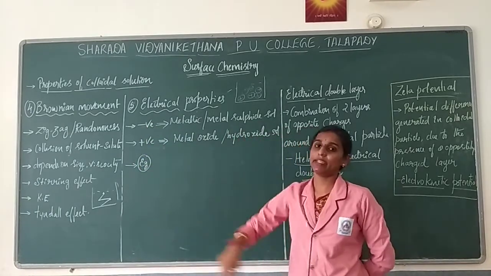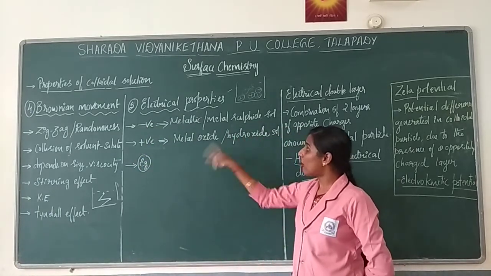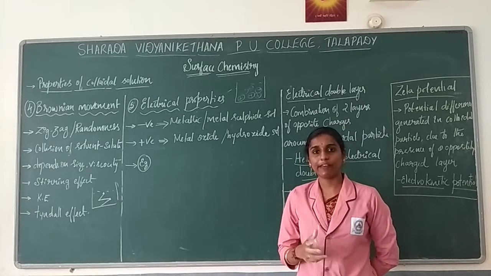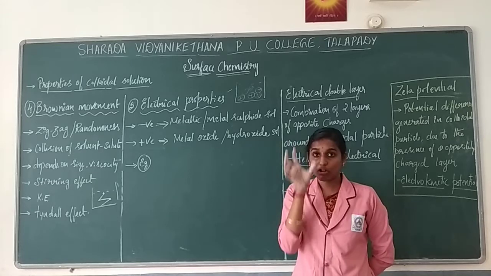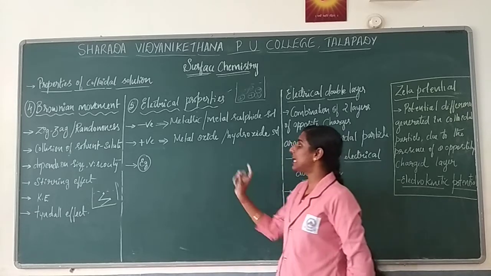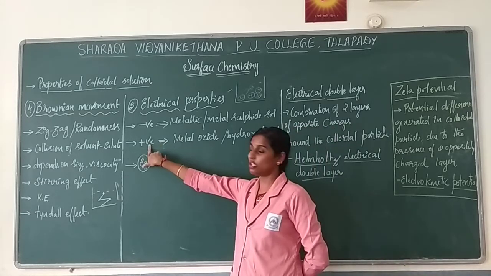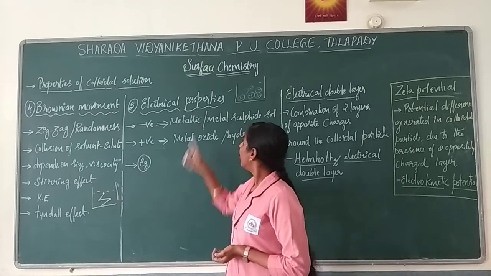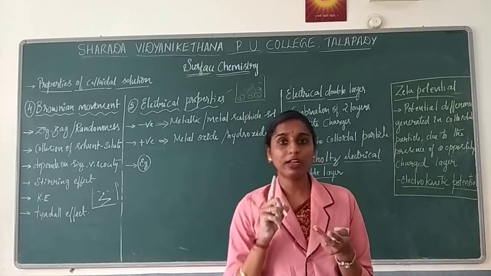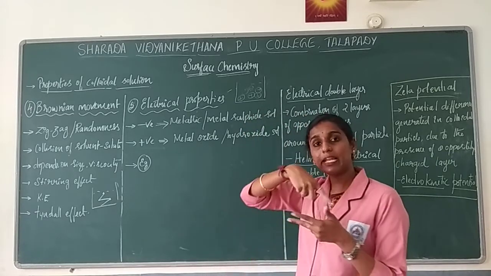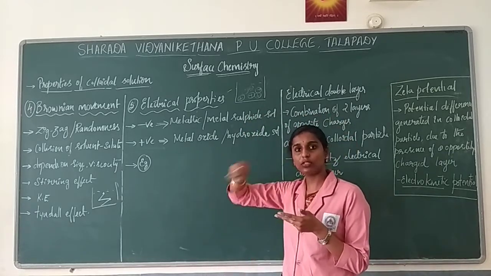Metal hydroxides or metal oxides, such as those of iron and lead, when in oxide form as well as hydroxide form, in a colloidal form show positive charge. So remember, your colloidal solution shows either positive charge or negative charge, uniformly distributed throughout the solution.